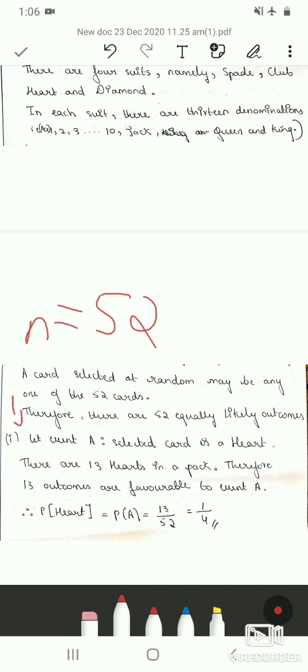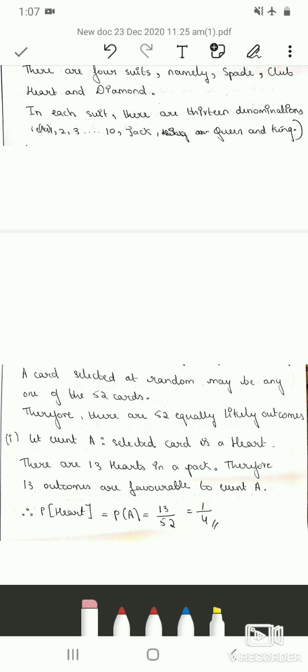So let us consider the first sub question, that is, let event A be selected card is a heart. So there are 13 hearts in a pack. Therefore, 13 outcomes are favorable to event A. By using the classical definition of probability, probability of heart is equal to probability of A, which is 13 divided by 52, which is 1 by 4. Therefore, the probability of getting a card as heart is 1 by 4.